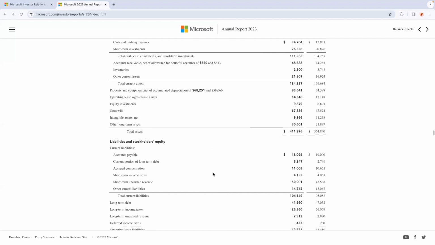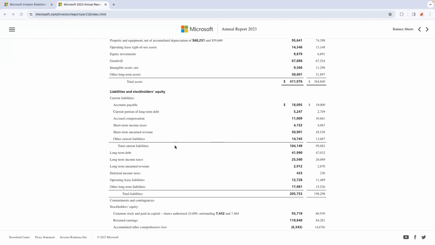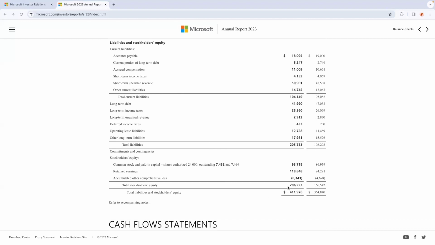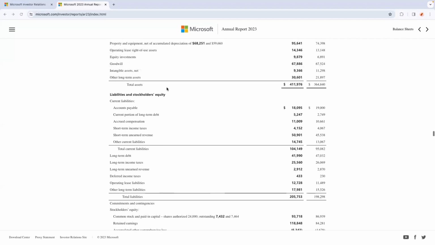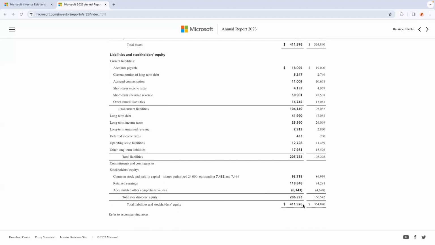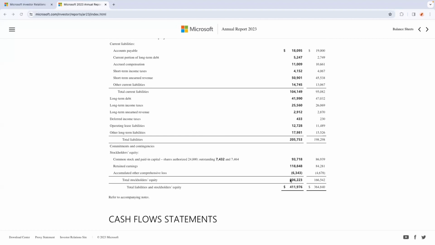And liability is a debt or financial obligation which the company owes. It would be dividends, short-term and long-term debts, mortgages or other loans, wages, operation bills, etc. So here we can see that total liability is this one, and we are looking for this stakeholder equity. It should always be positive. The formula to get this one is assets minus total liabilities, which gives about $206 billion. And we can see compared to 2022, the value has increased.